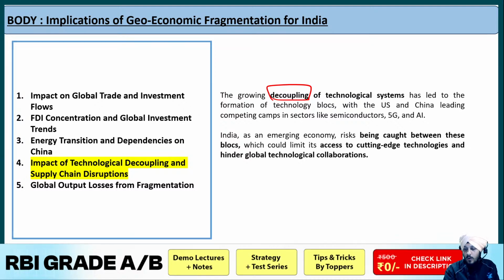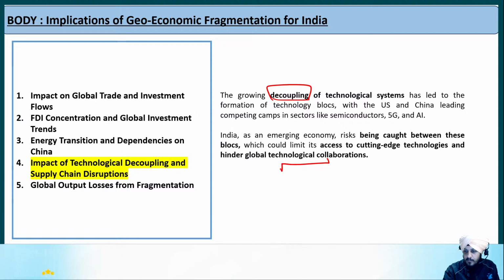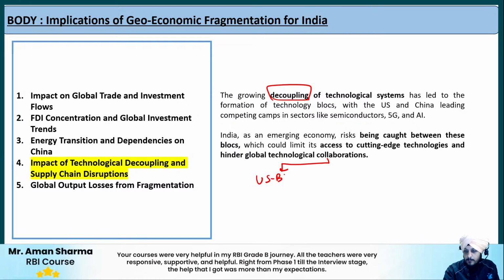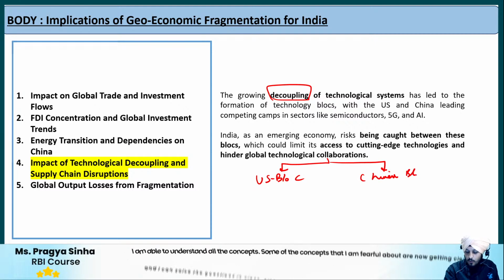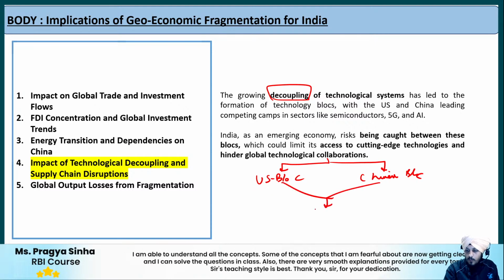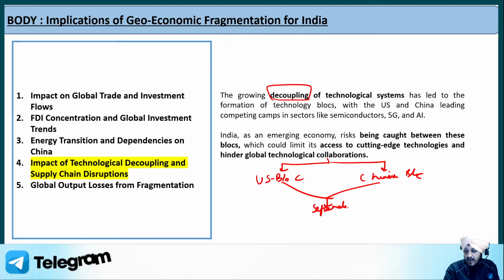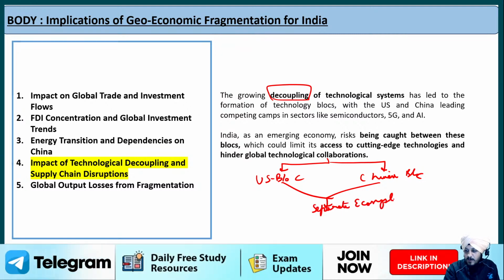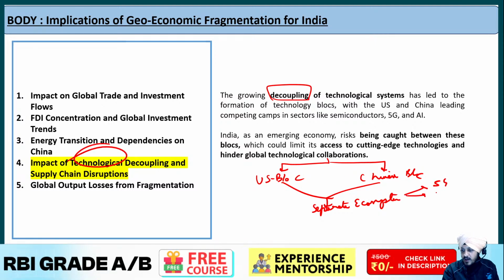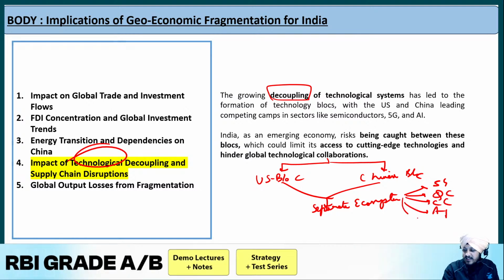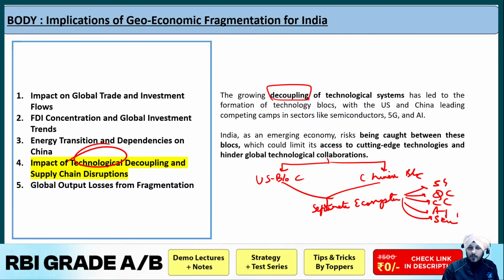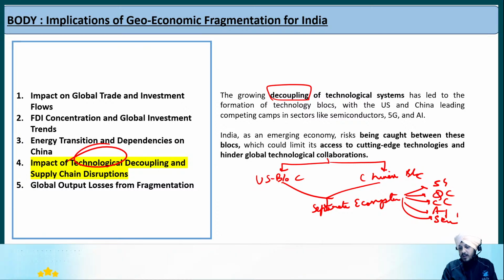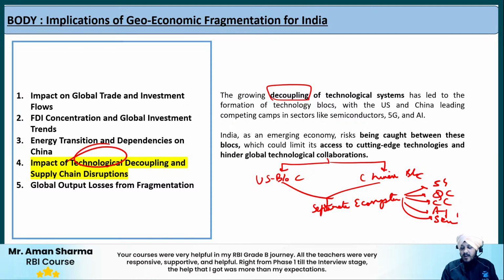As a result, the world is witnessing a US bloc and a Chinese bloc, both having their own separate ecosystems in different technologies, for example 5G, quantum computing, cloud computing, artificial intelligence, semiconductor technology and other advancements.